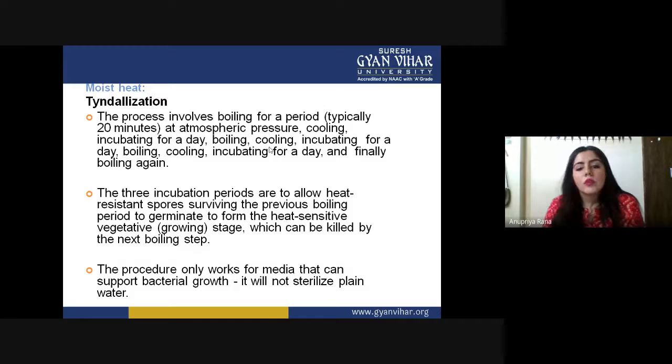The procedure only works for media that can support bacterial growth. It will not sterilize plain water. Why does it support only media? Because if we want to grow a spore to its mature condition, it needs some nutrition, and for nutrition we need a medium, because inside a medium they can take the nutrition and progress to their mature phase. So this Tyndallization process can only be done inside the media. We cannot just do it with simple water, because water is not responsible for giving nutrition to the microbial community.